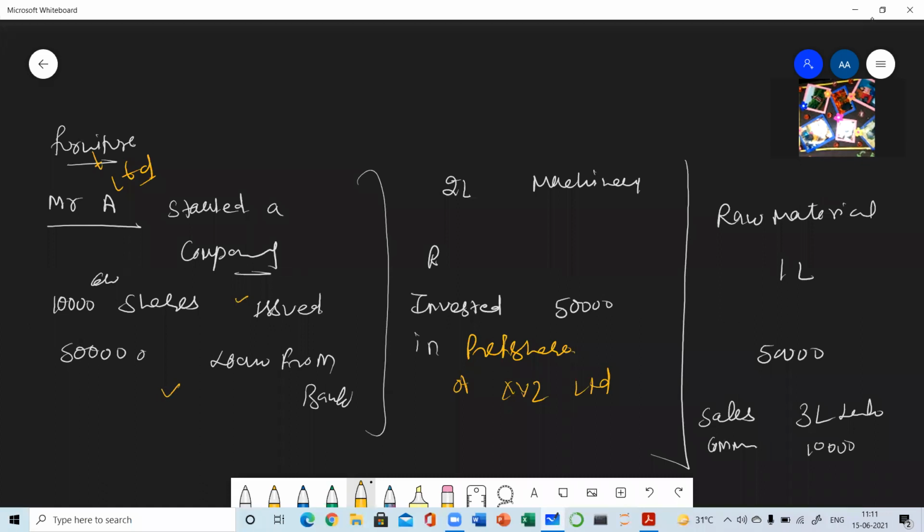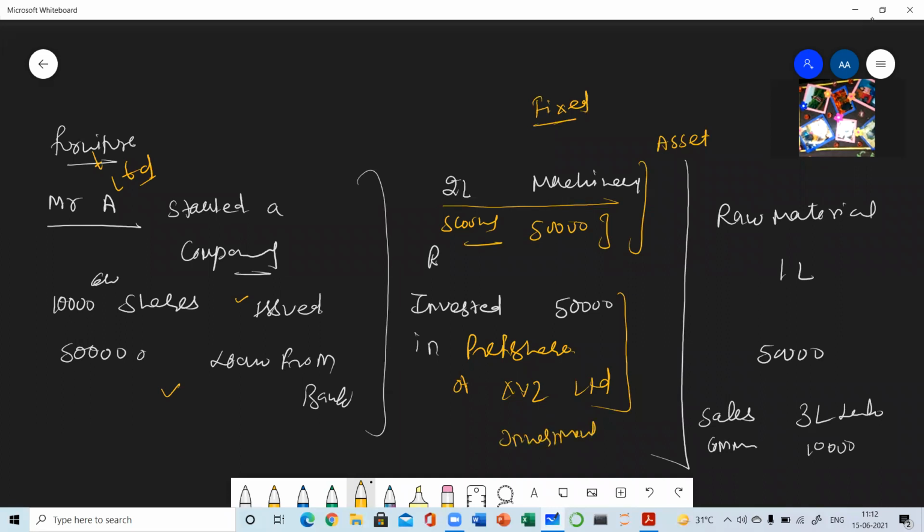Then afterwards, he has made investment in the fixed assets like 2 lakh for machinery and maybe 50,000 rupees to buy a scooter for the business. So that is also an asset for the business. So these two are the assets of the business, fixed assets, we all know. And this is also the investment, non-current or current investment of the business.